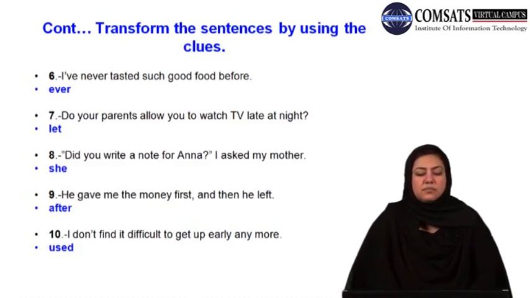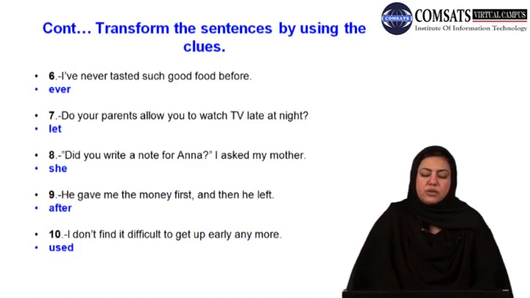I asked my mother. And you are supposed to use she. Now number 9, he gave me the money first and then he left. Instead of then you are supposed to use after. And finally, number 10 instance here, I don't find it difficult to get up early anymore. So instead of the phrase find it difficult, you are supposed to use used or used to.